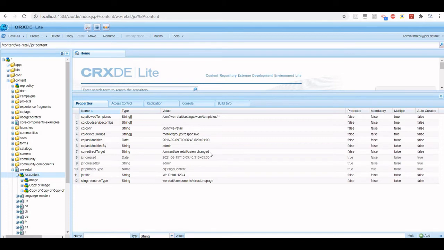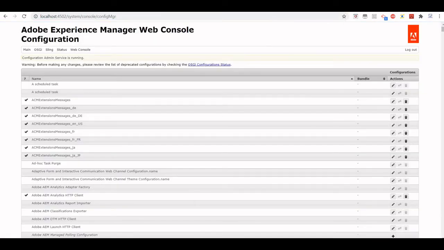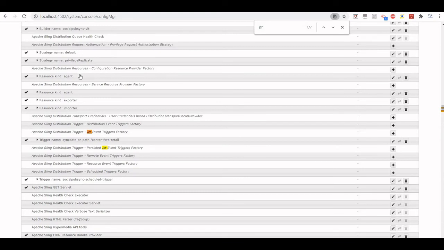Now instead of the curl command, what we will do is, there are out of the box triggers available. So we'll use one of the triggers, and whenever anyone updates within this JCR, it should automatically be distributed. So we'll just see that. Once again we'll go to the author Felix console, and this time we will search for JCR event trigger factory.